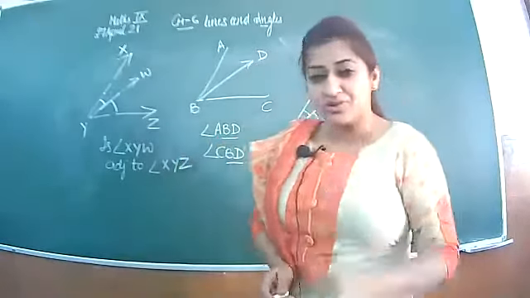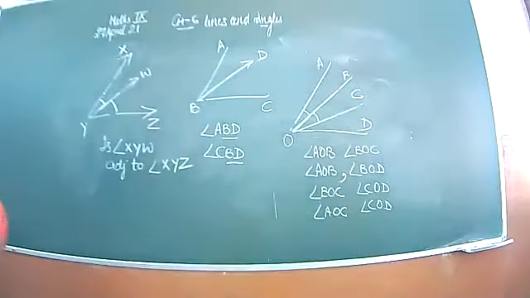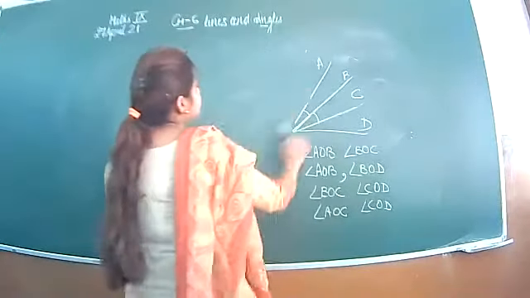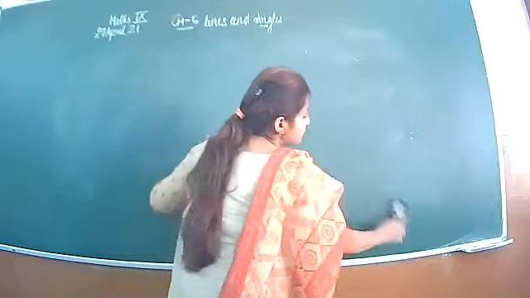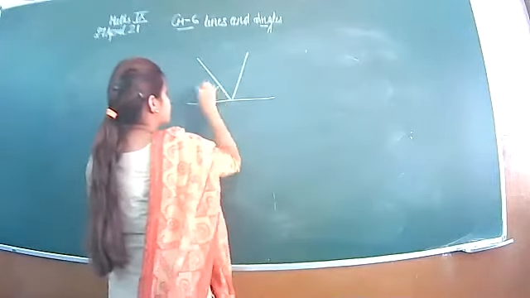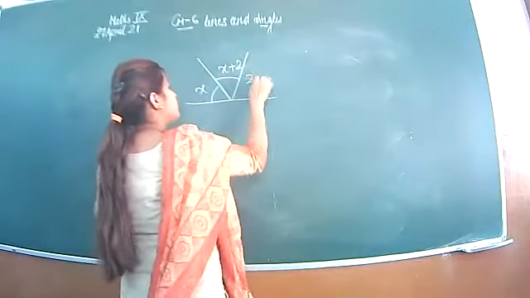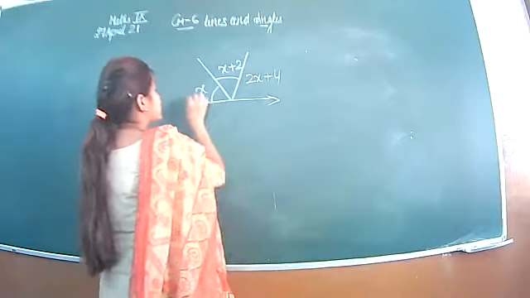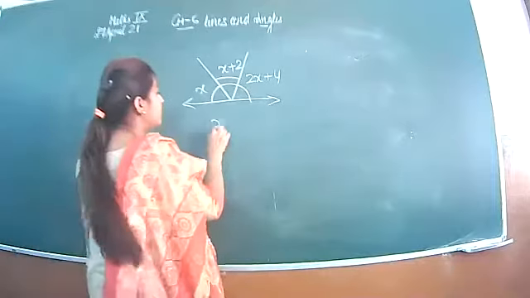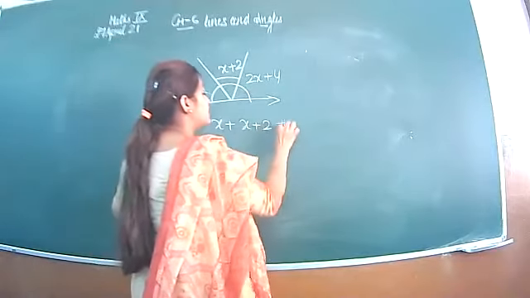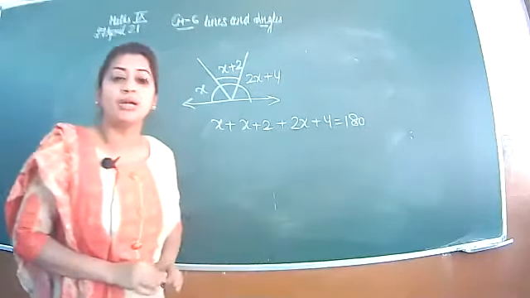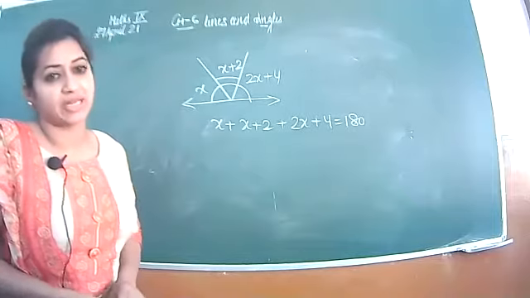But if on a straight line more than two angles are forming, then the name of the angles will change. They are said to be angles on a straight line. If I draw a question like this, we have already discussed it. This is x, this is x plus 2, this is 2x plus 4, then find x. As you can see, these three angles are lying on the same straight line. So I will write here that the sum of these three angles is 180, but the name of the property is not linear pair. You will write angles on a straight line.